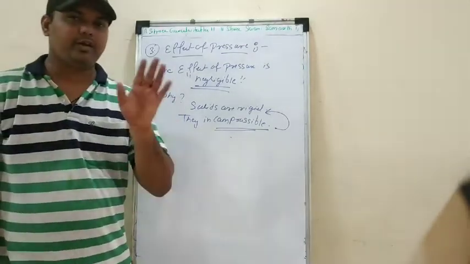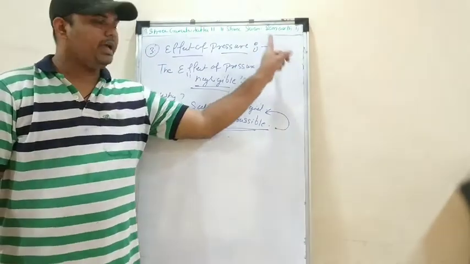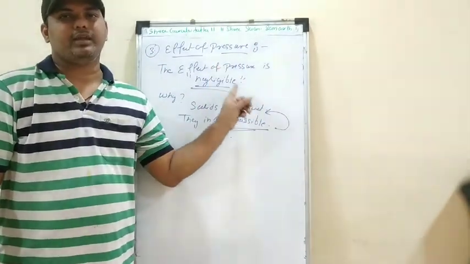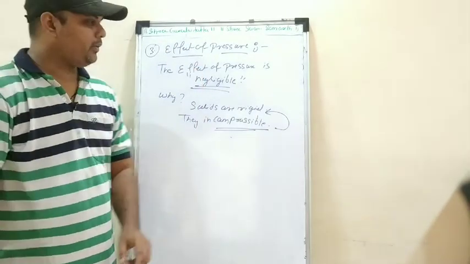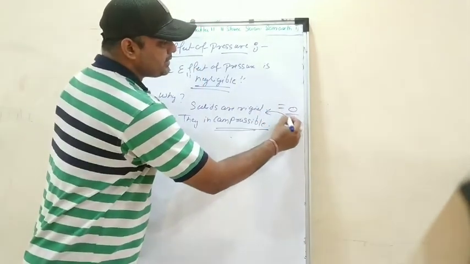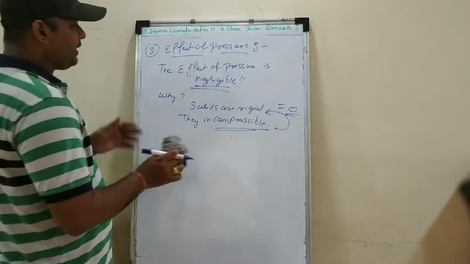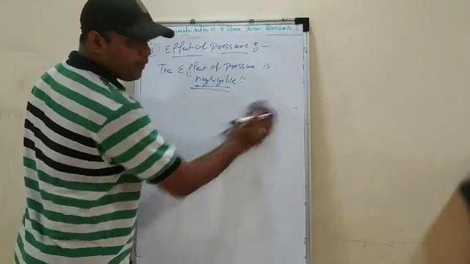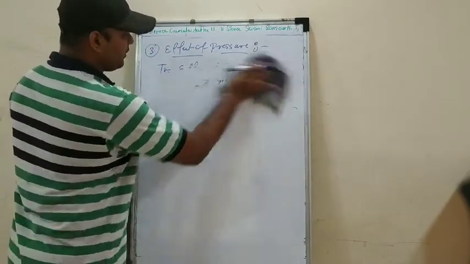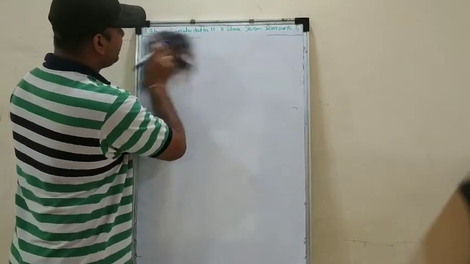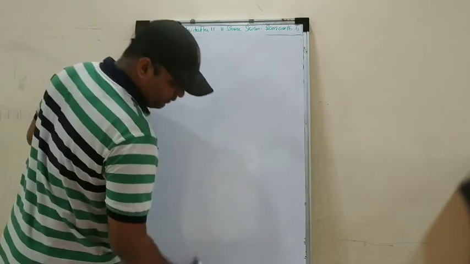That is why the effect of pressure on a solid in liquid is very small, almost equal to zero, negligible. So I hope you have understood the factors affecting the solubility for solid in liquid. Okay, now let's go for the next one.